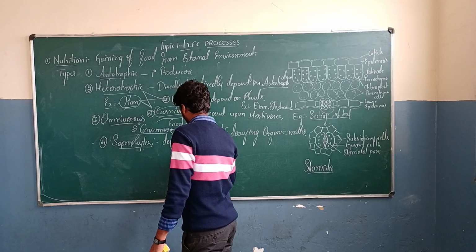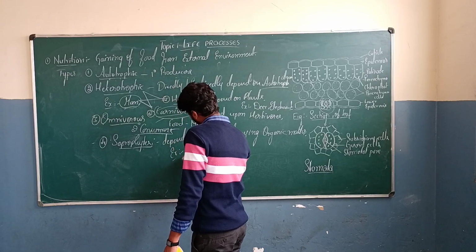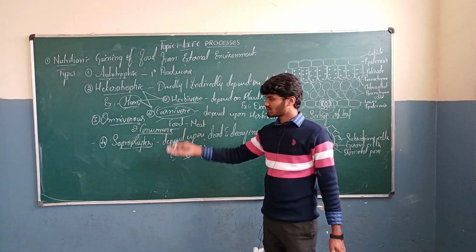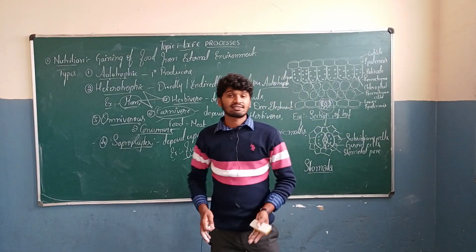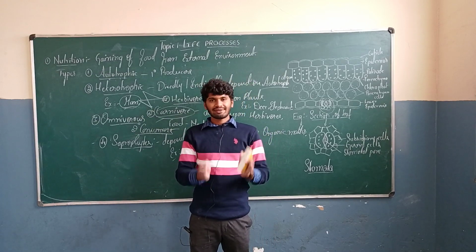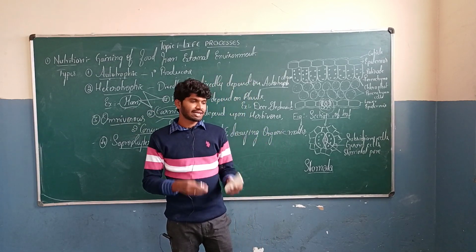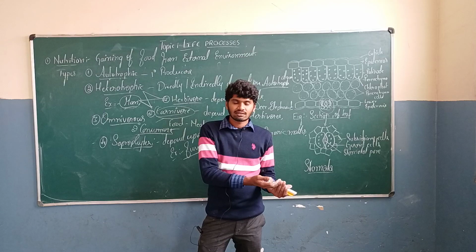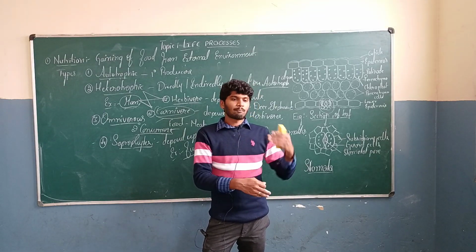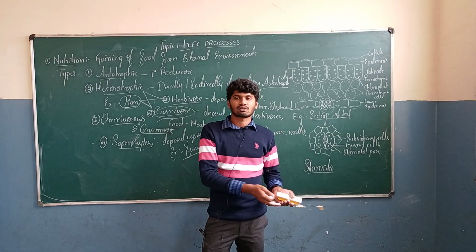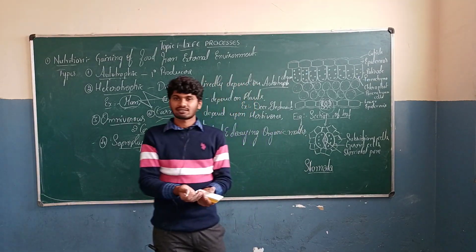Example, fungi. All the fungi come under the saprophytic type of nutrition, such that these saprophytes totally depend upon dead and decaying organic matter. They develop on dead and decaying matter. They break down the bonds present in the complex food substance and make it into a simple food substance.